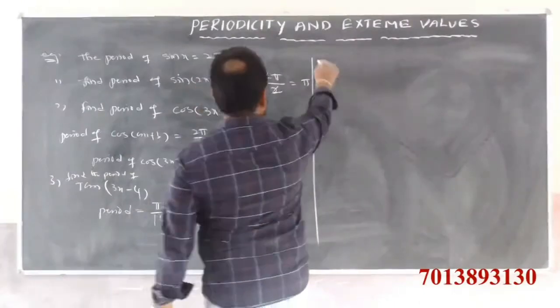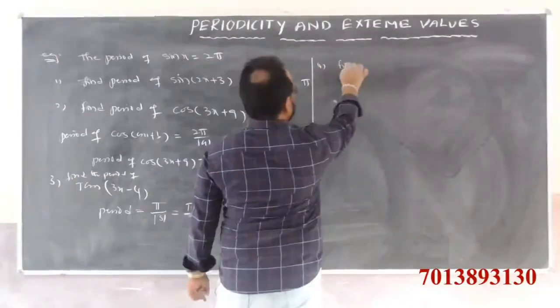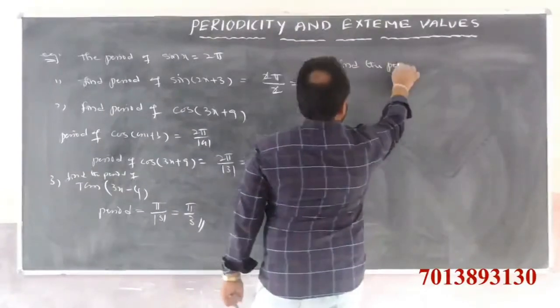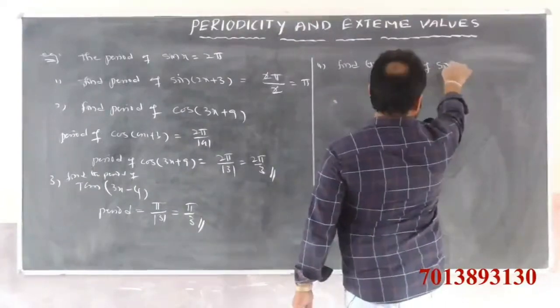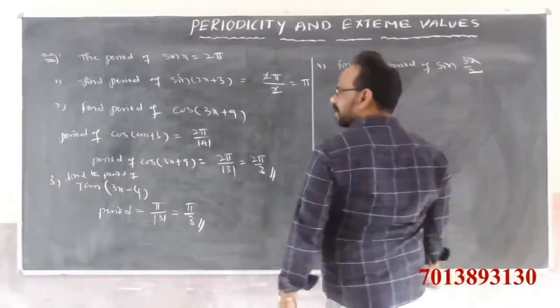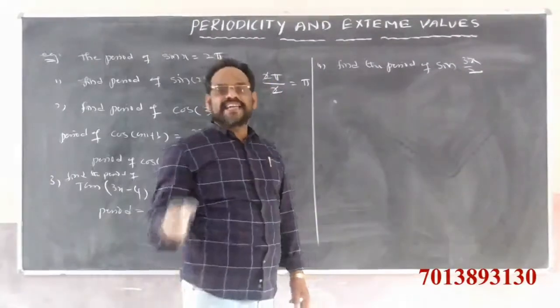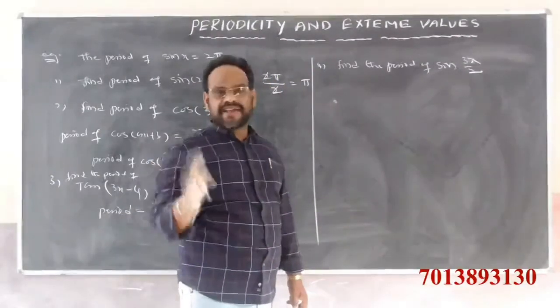Next example. Find the period of sin 3x by 2. Already we know that the period of sin ax plus b is clearly 2 pi by mod a.